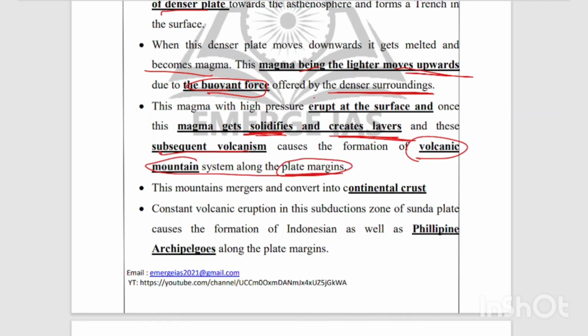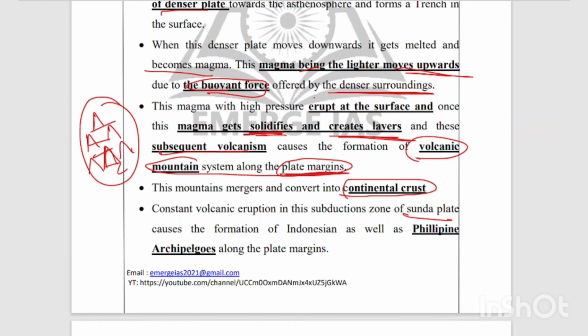And the mountains formed due to the magma eruption will convert into a continental crust. Because of this, the mountains will merge. There will be a lot of adjacent mountains forming due to this subsequent volcanism, and this will become a continental crust. And then the next thing is the constant volcanic eruption in the subduction zone of the Sunda plate causes the formation of the Indonesian as well as Philippine archipelagos along the plate margin.